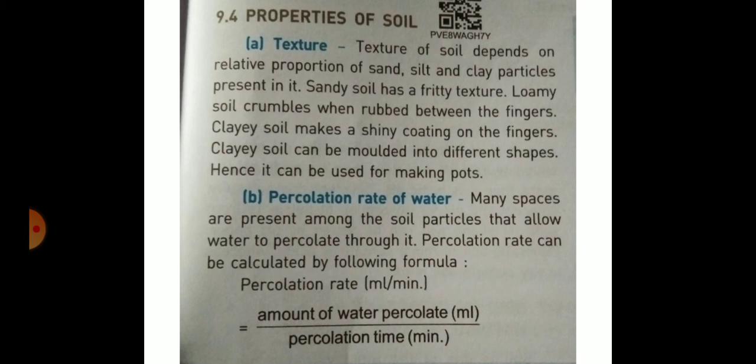And point B, percolation rate of water. Many spaces are present among the soil particles that allow water to percolate through it. Percolation rate can be calculated by the following formula. The capacity of soil to release water is called percolation, and percolation rate is in ml per minute: amount of water percolated in ml divided by percolation time in minutes.